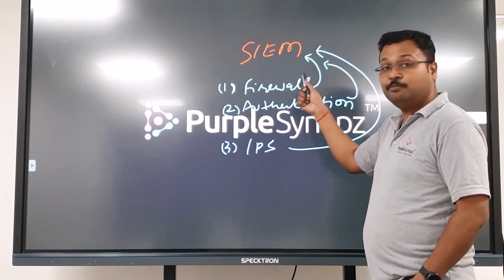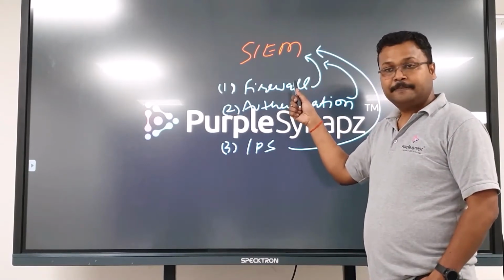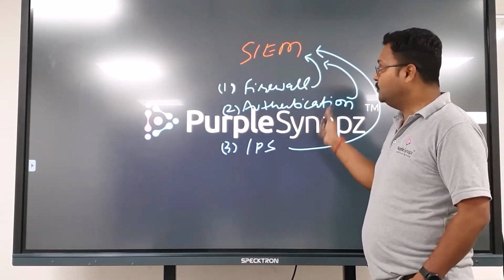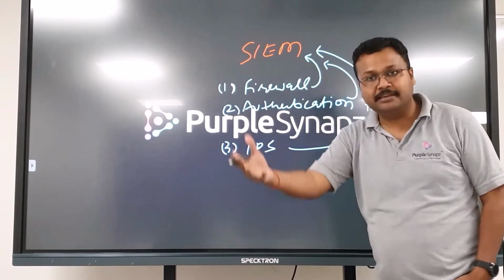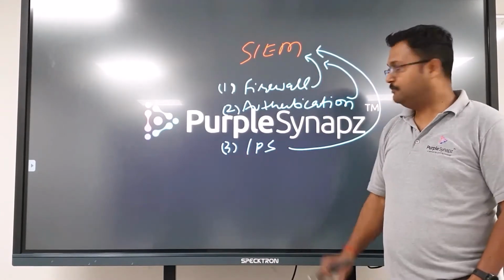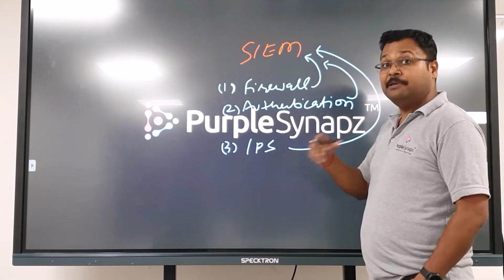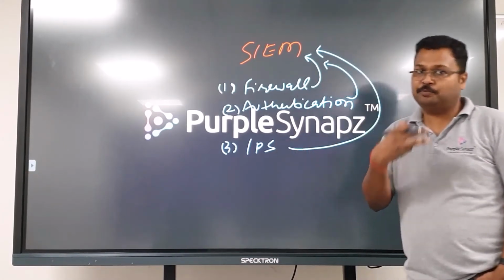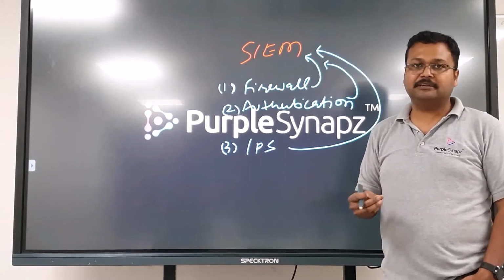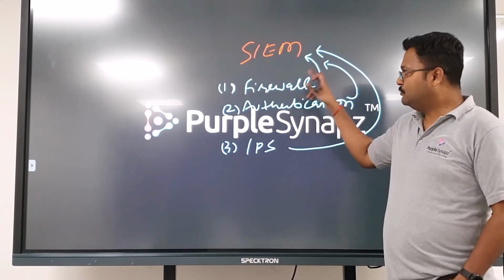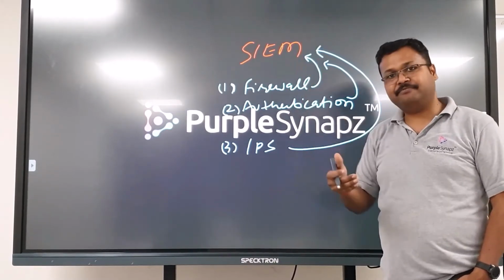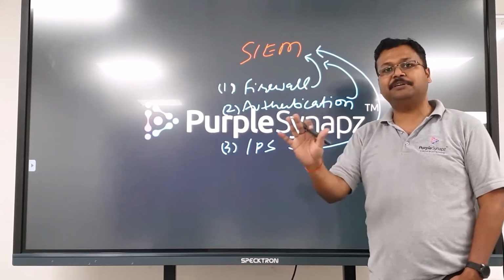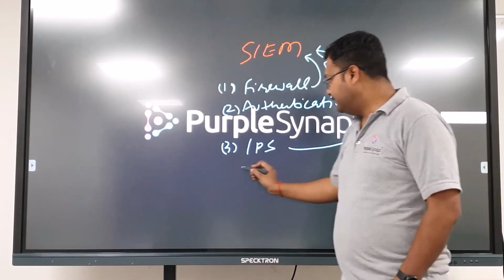So immediately try to block that user. These two devices are correlated, and you get intelligence in SIEM to respond quickly. If you don't correlate, maybe you will find out quite late. Maybe in IPS you will see some signature and say it could be by mistake somebody is sending something. But if you have the firewall data too, the confidence level goes very high, and you will immediately try to block it.